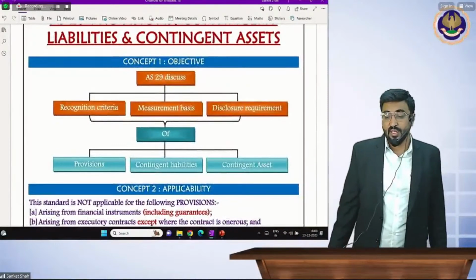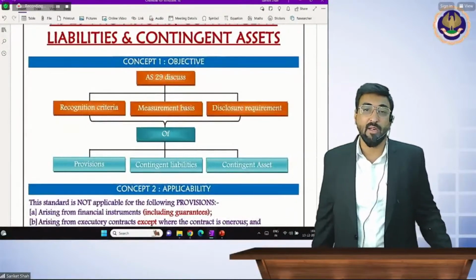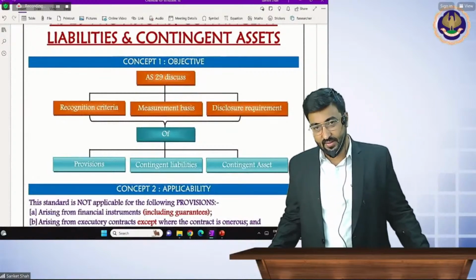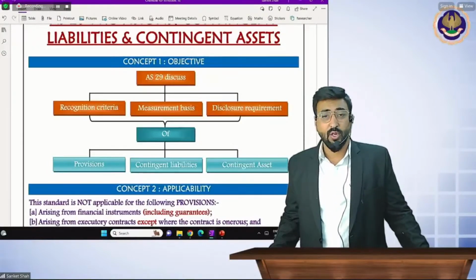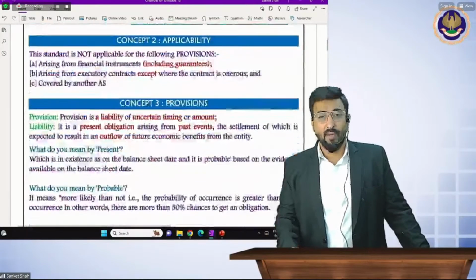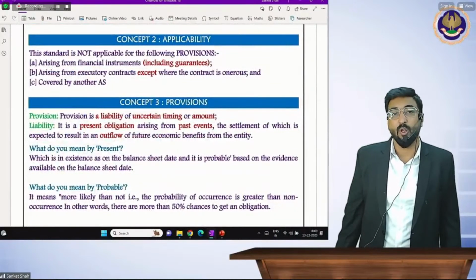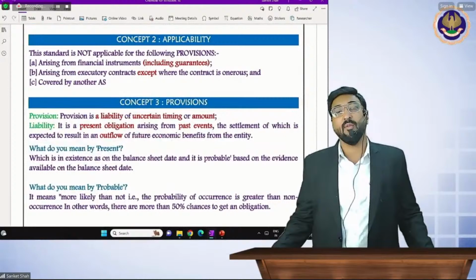We are going to see recognition, measurement, and disclosure of provisions, contingent liabilities, and contingent assets. Okay, so no need to write this. Applicability: this standard is not applicable for the following provisions, which are arising from financial instruments.